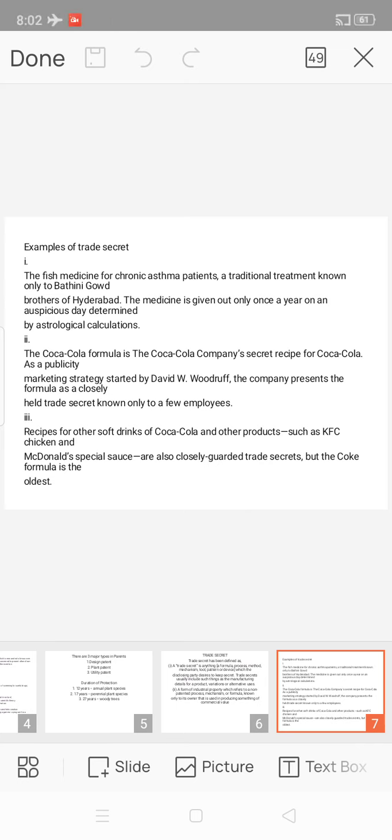And second one, the Coca-Cola formula is the Coca-Cola Company's secret recipe for Coca-Cola, as a publicity marketing strategy started by Asa Candler. The company presented the formula as a closely held trade secret known only to a few employees. And third example is recipes for other soft drinks of Coca-Cola and other products such as KFC chicken and McDonald's special sauce, which are also closely guarded trade secrets, but the Coke formula is the oldest.